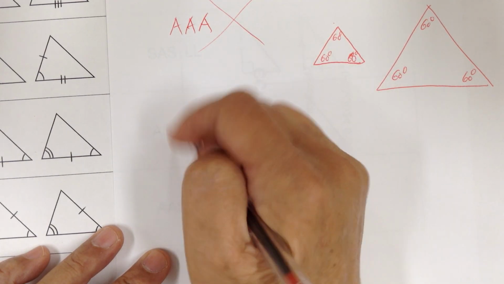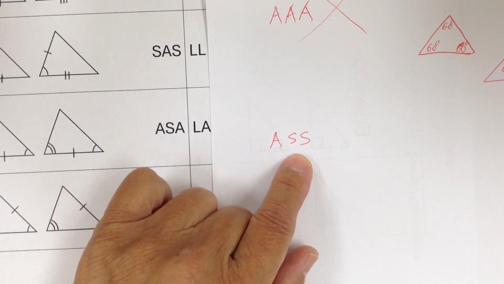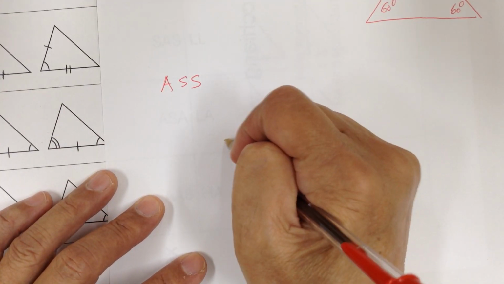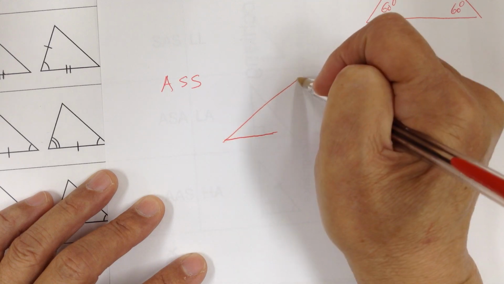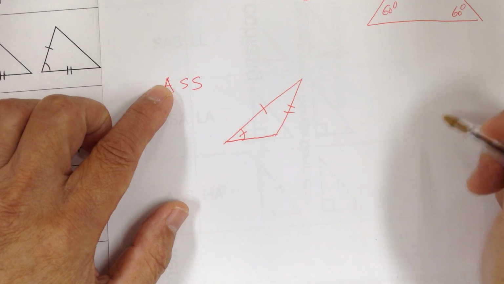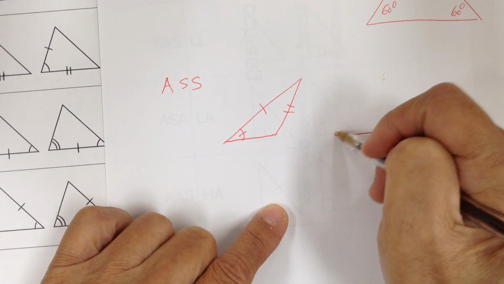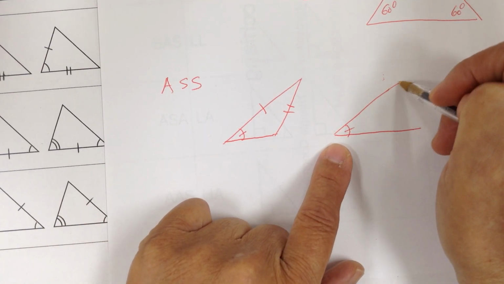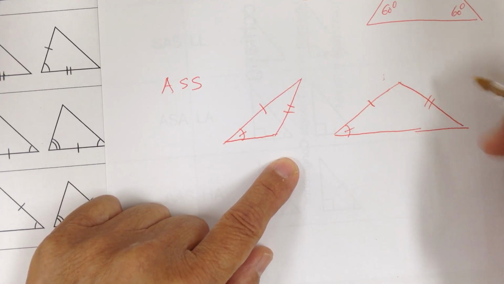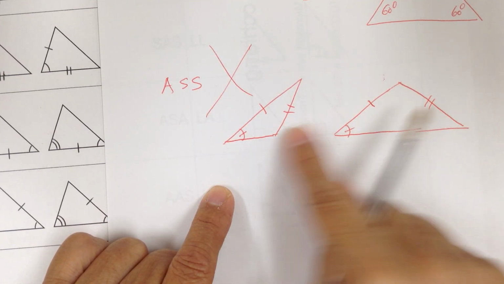Another one that is no good: notice there's no ASS. The way to remember is that ass is an animal, it's not a postulate. The reason this one is no good, look at the theorem. Come up with a counterexample. You've got an angle and a side, but the triangles do not have to be congruent, because you can have this situation: congruent and congruent, but instead of going this way, this one can come this way.